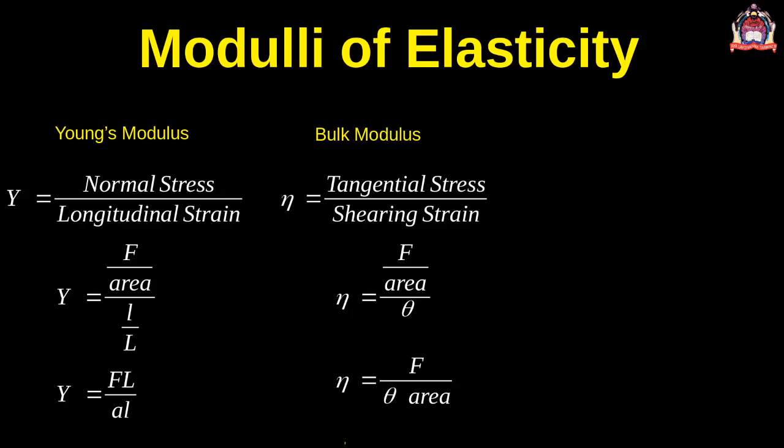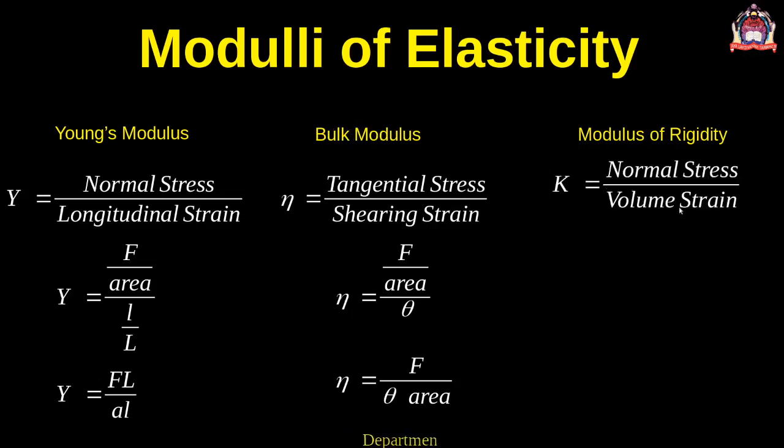And the third one is the modulus of rigidity. Sorry friends, this one, eta, is the modulus of rigidity, and now I am describing the bulk modulus.